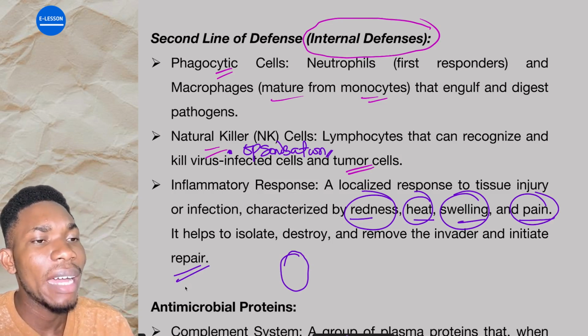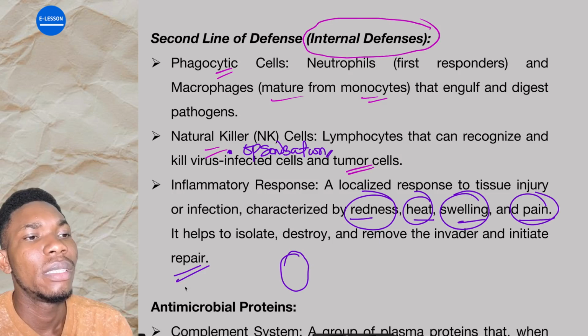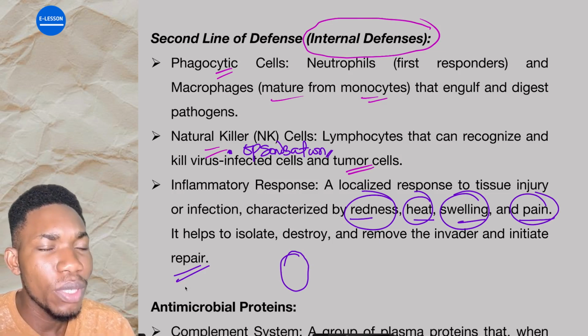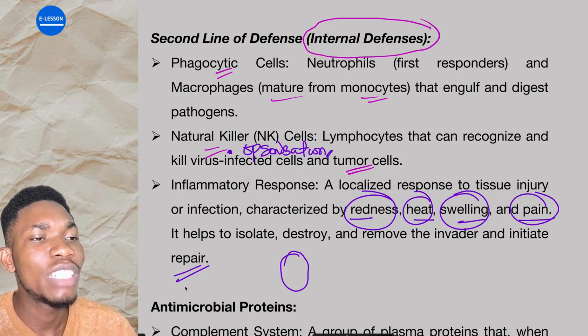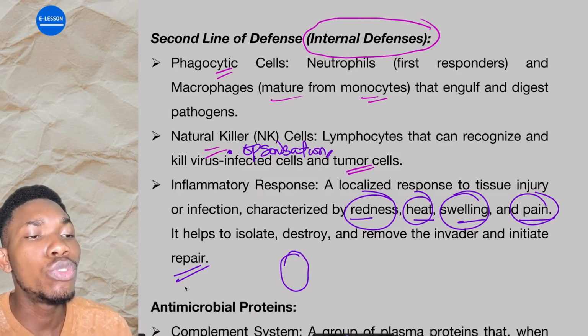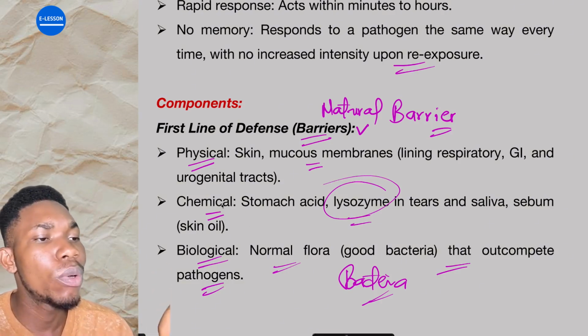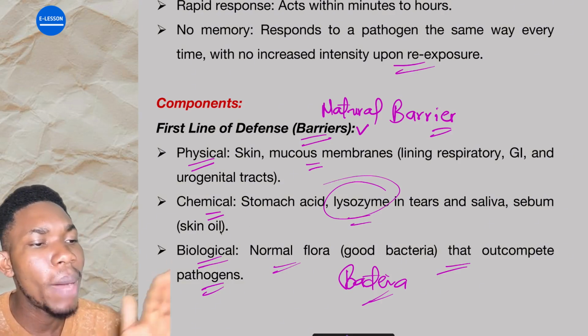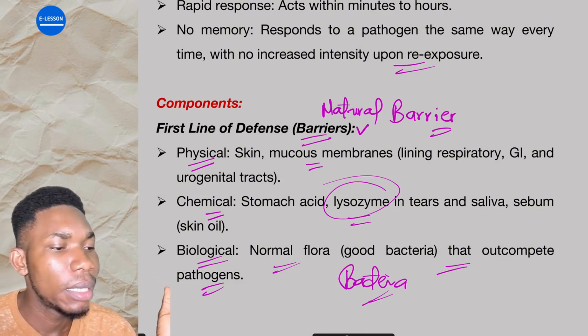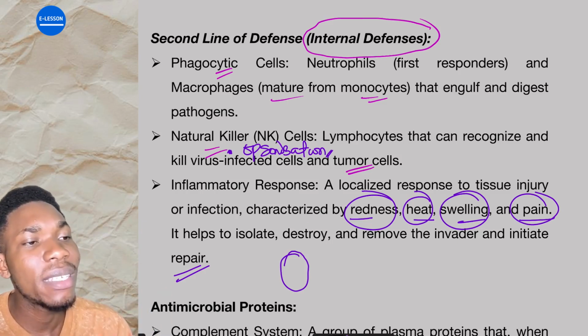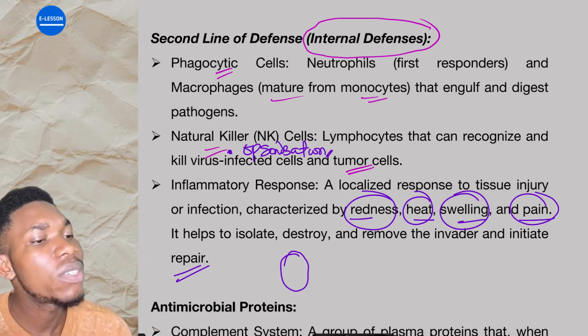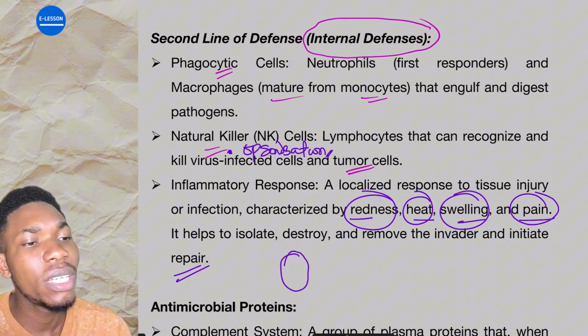So these are also under the innate immunity. These are the things that your body naturally does from birth. We have the barriers: physical barrier, chemical barrier, biological barriers. Then we have the internal defenses like the phagocytic cells, natural killer cells, inflammatory response.